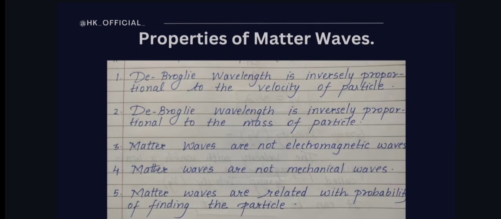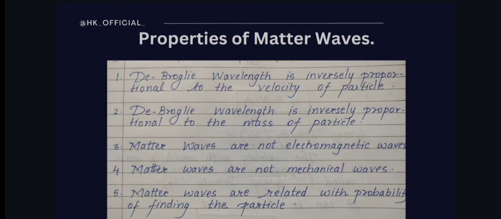Our fifth topic is properties of matter waves. So what are these properties of matter waves? According to de Broglie hypothesis, for a particle of mass m moving with velocity v, the wavelength of the matter wave associated with it is given by lambda is equal to h by p, which is equal to h upon mv. We are very familiar with this equation now. Here h is Planck's constant.